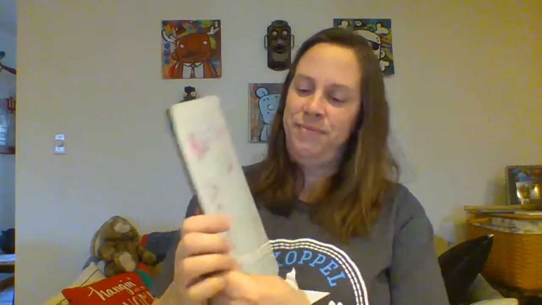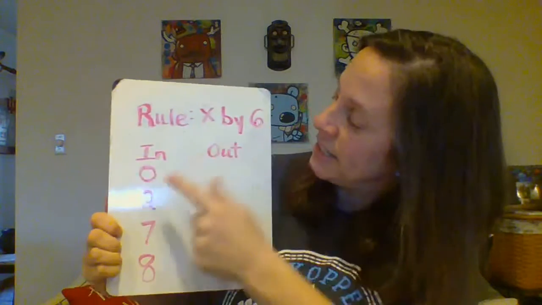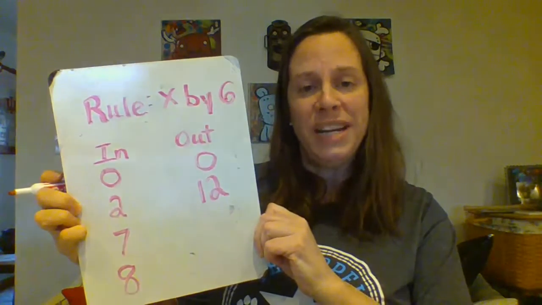Now, let's go ahead and do one more. We've been practicing some 6s, so I think we should do 6. So this time our rule is going to be multiply by 6. Here we go. 6 times 0 is 0. So let's go ahead and put that. Next is 6 times 2. Let's count it up. Here we go. 6, 12. 6 times 2 is 12. So we have our first 2 answered already.